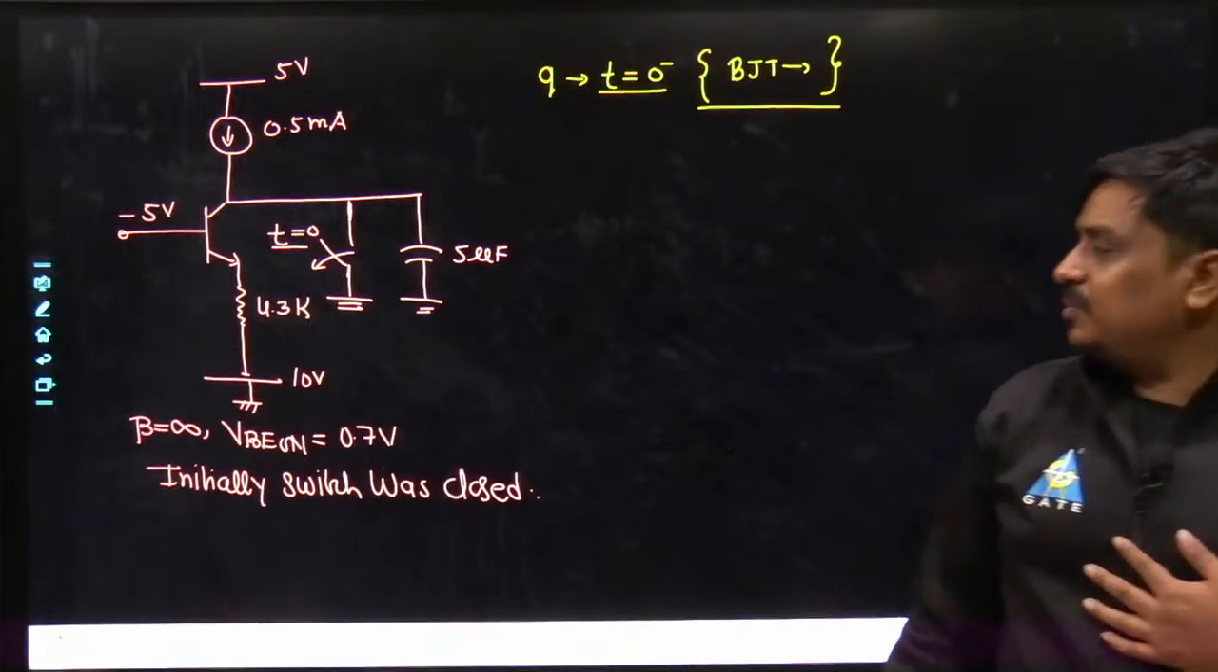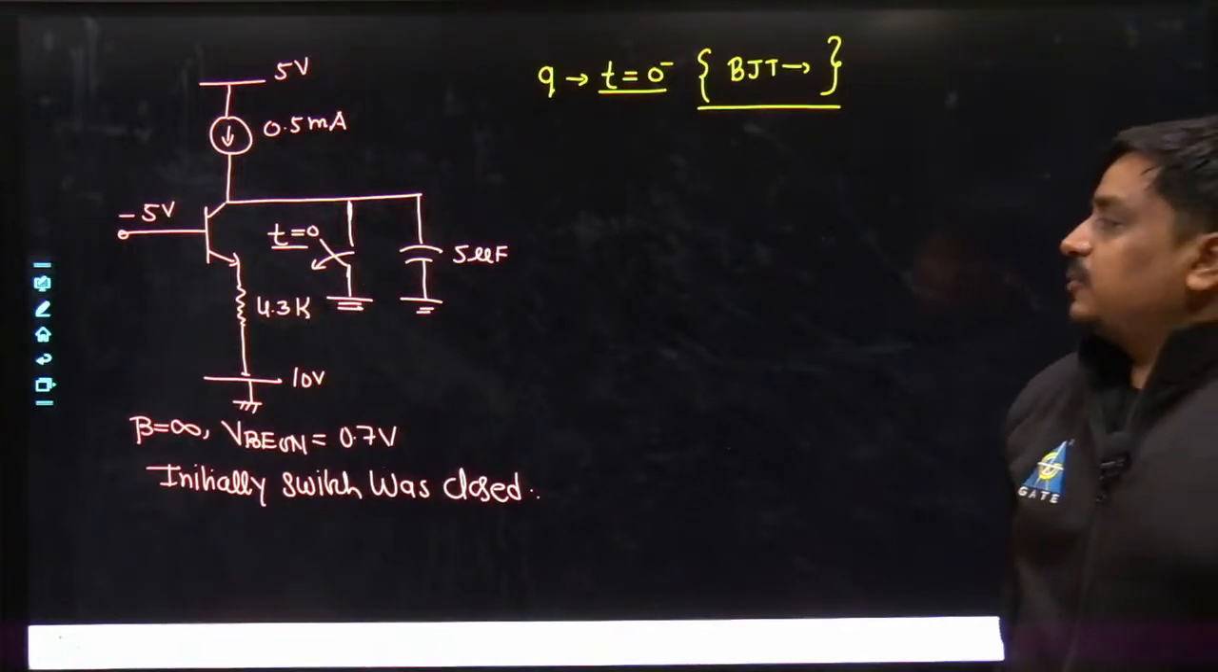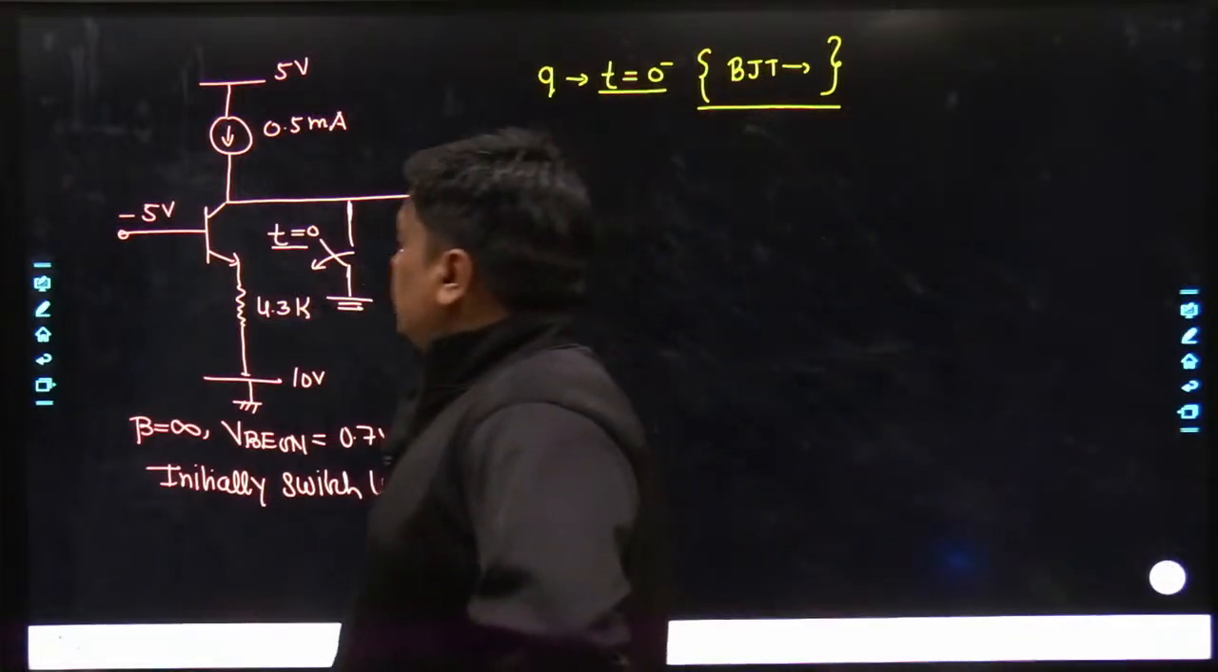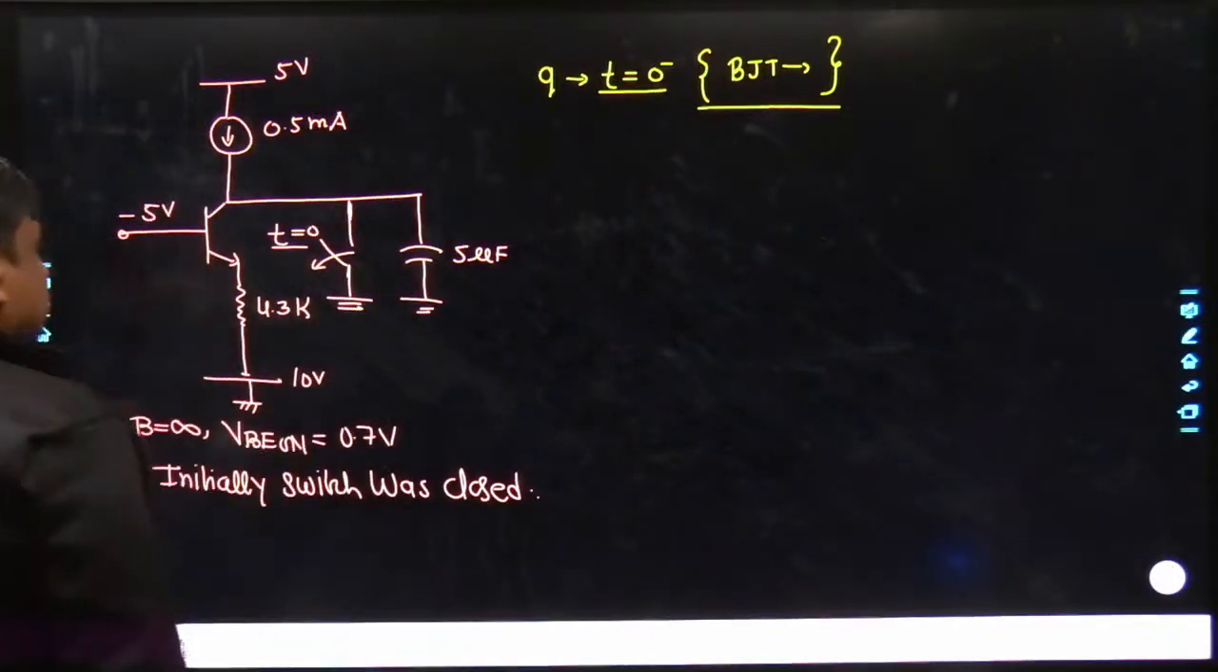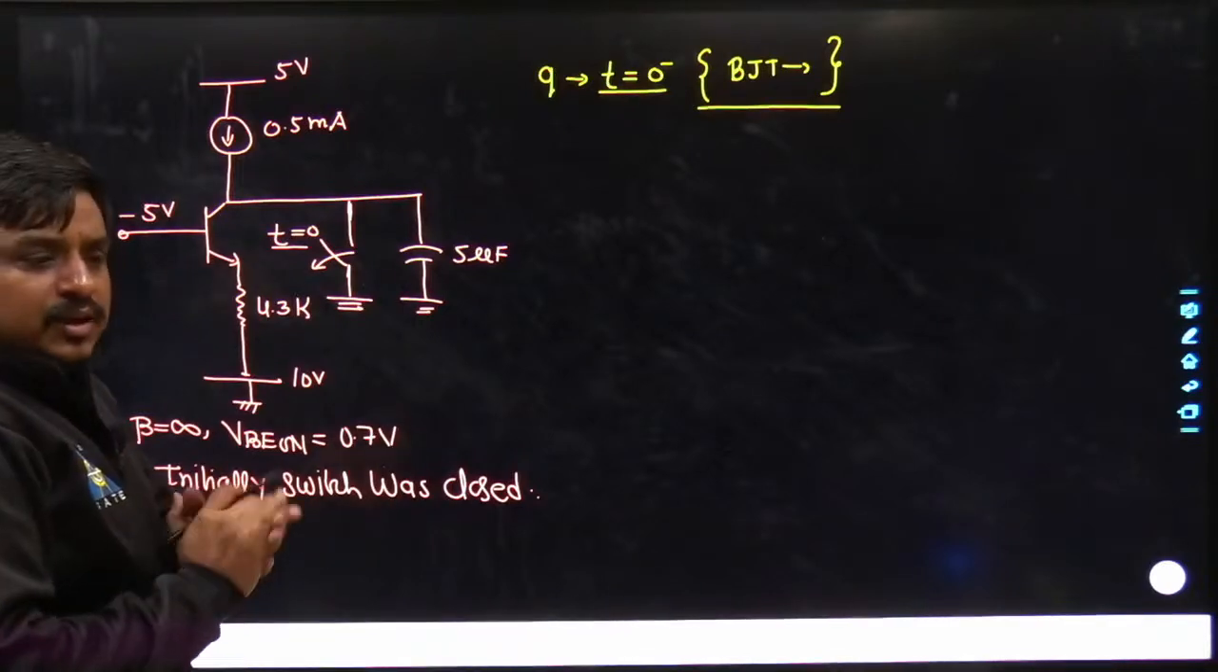What was the state of the BJT? In which state was it? Tell me. In which state was it?